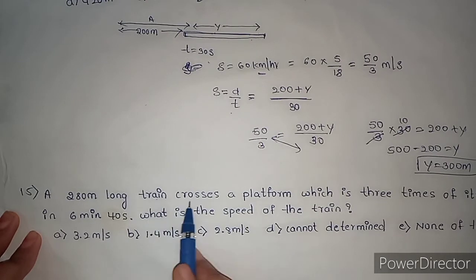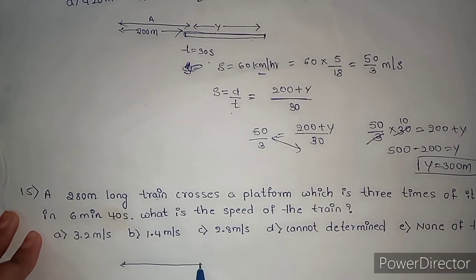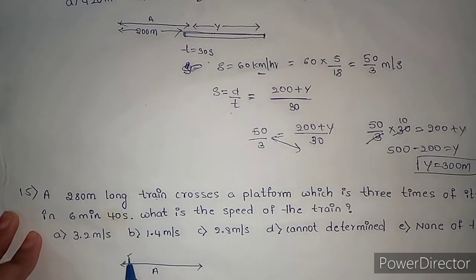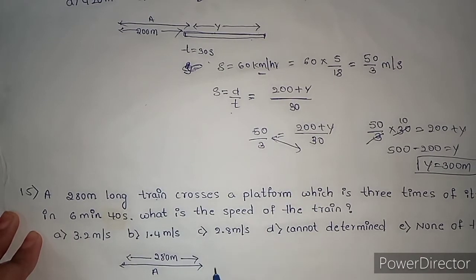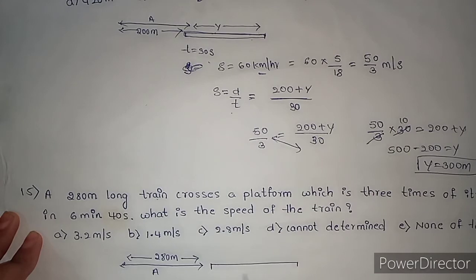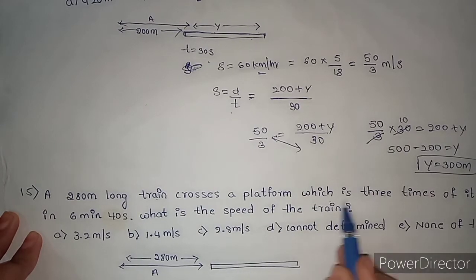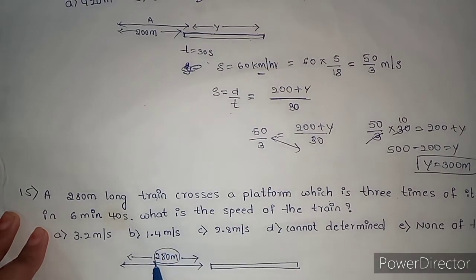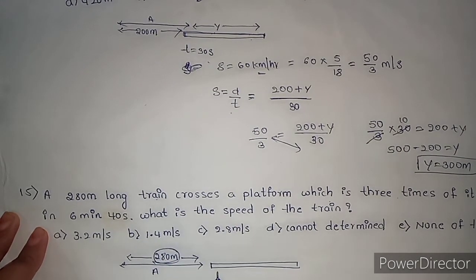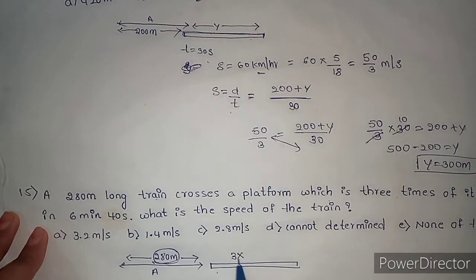A 280 meter long train. Think train A, which has length 280 meter, crosses a platform which is 3 times its length. That is, the platform is 3 times the length of the train.